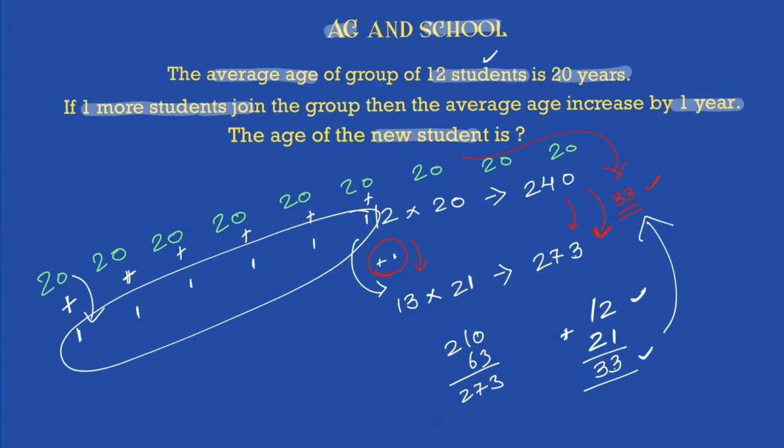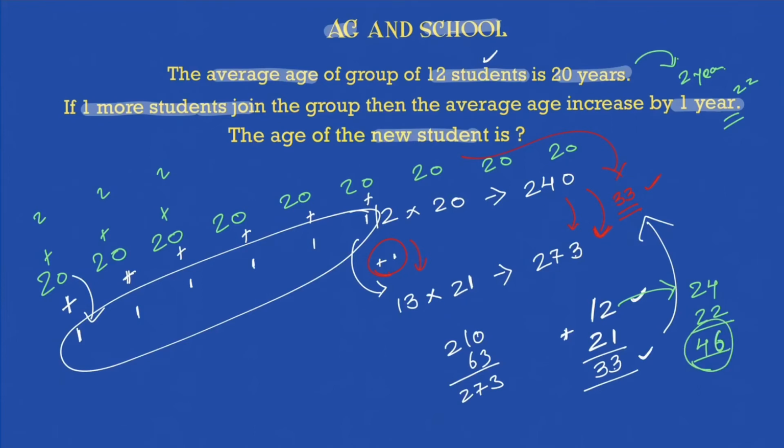If you're not able to visualize this, let's take one more scenario. Instead of 1 year, take 2 years. Which means the average became 20 to 22, which means he gave 2 to the rest of the students. So he gave plus 2 to each of them. How many 2s will he give? He will give 2 to 12 students. So now it will not be 12, it will be 24. He gave 24 and he has to maintain an average of 22, right? Because now the average age became 22. So what is the age that he will come up with? 24 plus 22, that will be nothing but 46 is the age that he will come up with.